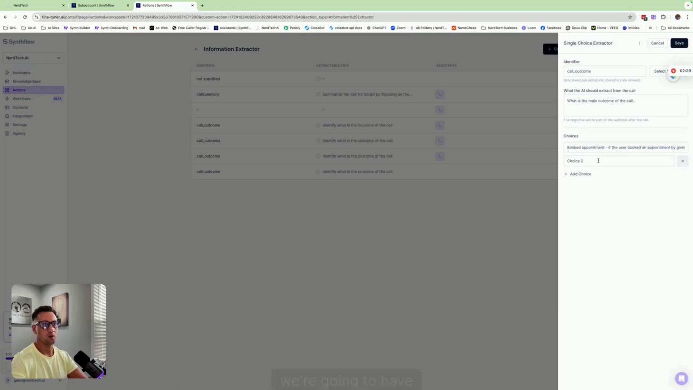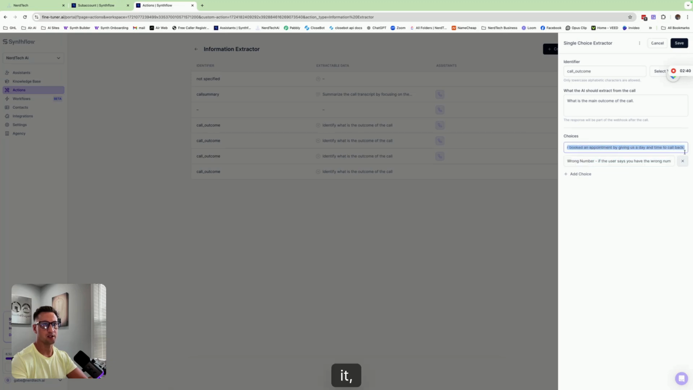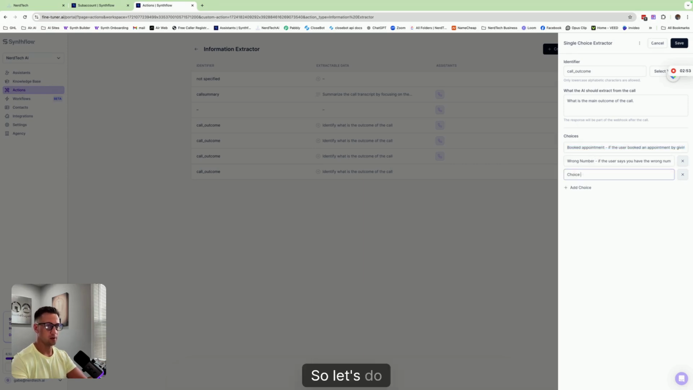And then we're going to have another one I like, which is wrong number. So you can see we have wrong number dash. And this secondary part is the prompt that tells it how does it know that this is the right choice. So what it's going to do is listen at the end of the call to determine what most matches these choices we're giving it. So let's do another one here.